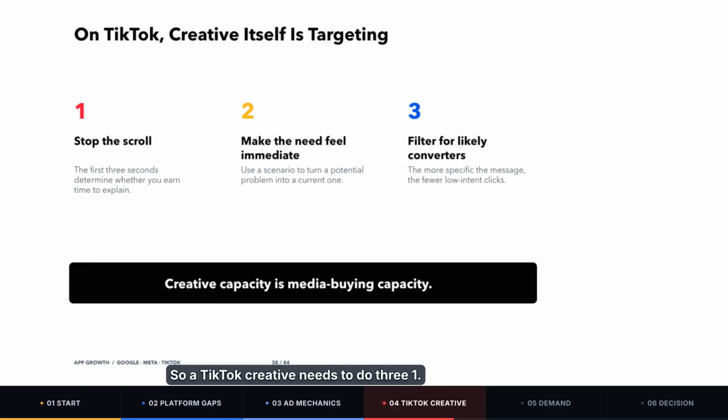So a TikTok creative needs to do 3 things. 1, make the user stop scrolling. 2, help the user realize they have a need. 3, filter for the people who are genuinely likely to convert. That is what makes TikTok creative so difficult. It needs to generate traffic and qualify users at the same time.